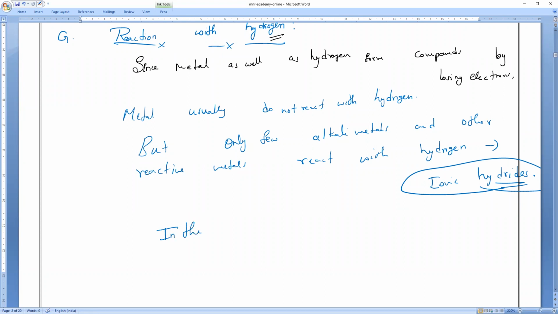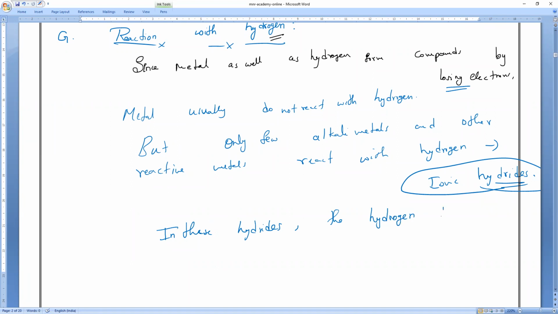Basically, hydrogen also will lose the electron, but in these hydride cases, will hydrogen lose the electron or gain the electron? Already metals are dominating.